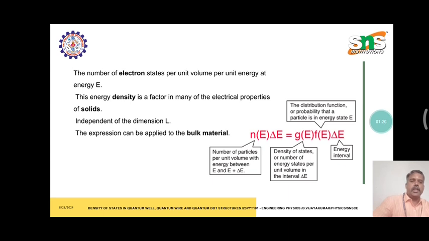Ne del E is equal to Ge Fe del E. Ne is the number of particles per unit volume with the energy between E and E plus del E, and Ge is the density of states, the number of energy states per unit volume in the interval of difference of energy. Then F of E is the distribution function, or the probability that a particle is in an energy state of E. Then del E is the energy interval.